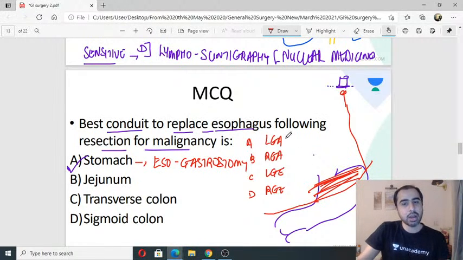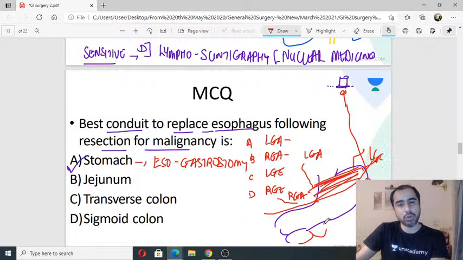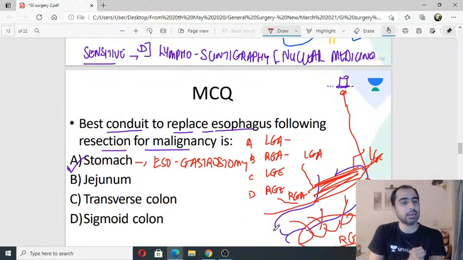Understand? Left gastric and right gastric are along the lesser curvature. Okay, this will be left gastric artery. The left is up. This will be right gastric artery. Left gastroepiploic will be over here. This is left gastroepiploic. Right gastroepiploic will be over here. Now you can see it is the right gastroepiploic which is going to supply the tubularized stomach.